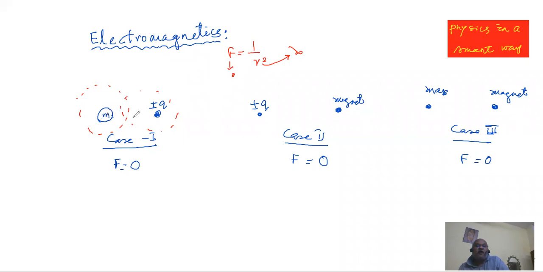So when we are keeping a mass near a charge, their fields overlap, their fields intersect, but there will be no force of interaction because gravity field doesn't recognize electric field, neither does electric field recognize gravity field.